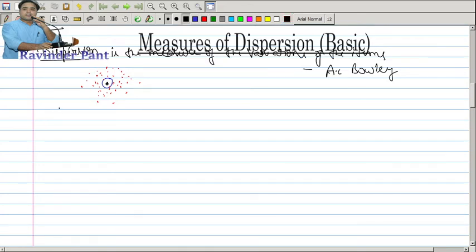Next is measures of dispersion. Just like we studied measures of central tendency, we have these measures of dispersion. Now all these measures are classified into two major categories.